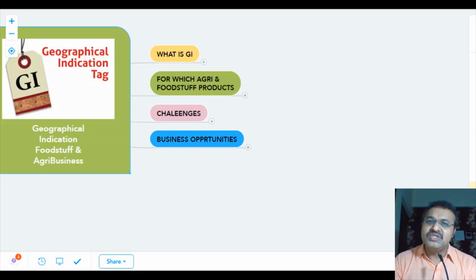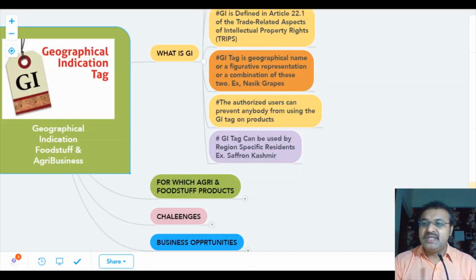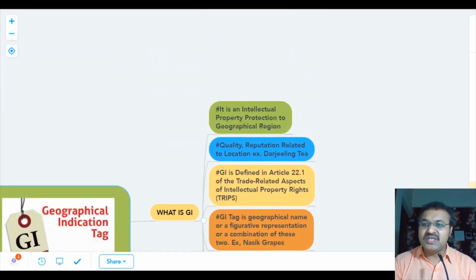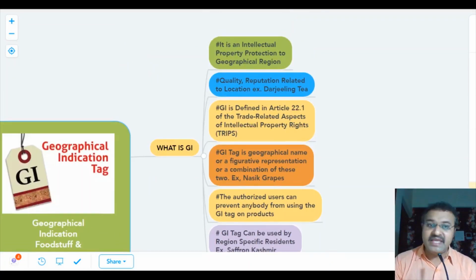What is geographical indication? If you are new to this subject, then we will first discuss what is GI. Geographical indication is a very important thing that we have to learn. It is a term that is related to a geographical area.